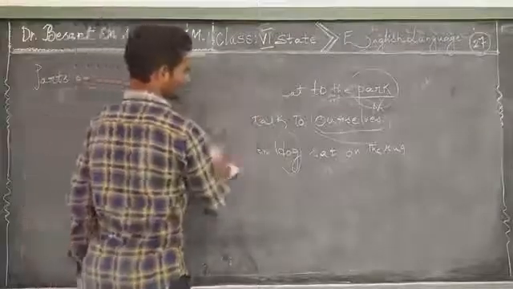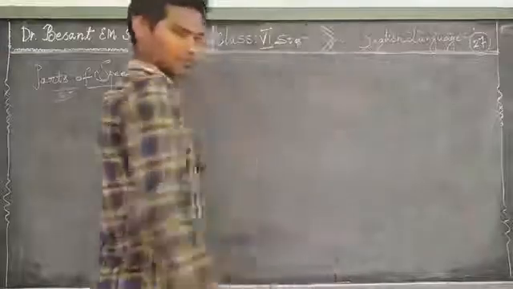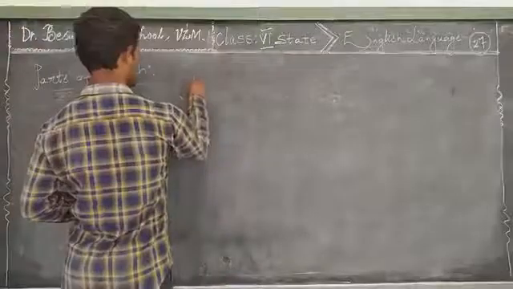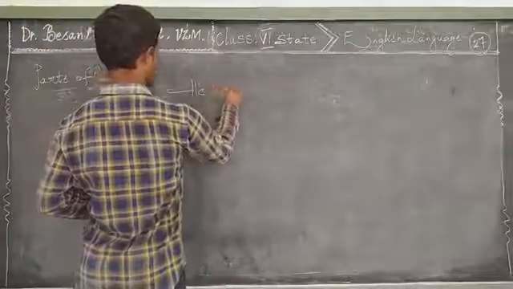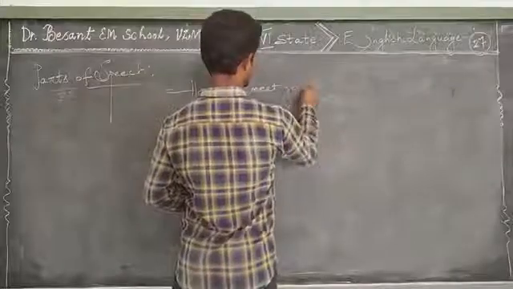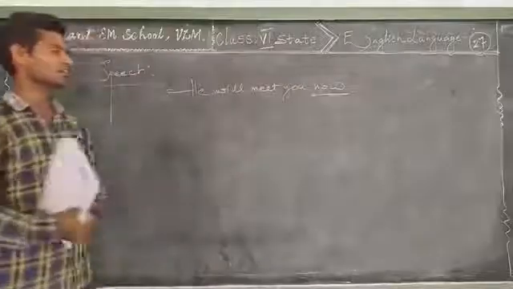Now let me go for the next sentence. He will meet you now. The underlined word is now. So what is now here?